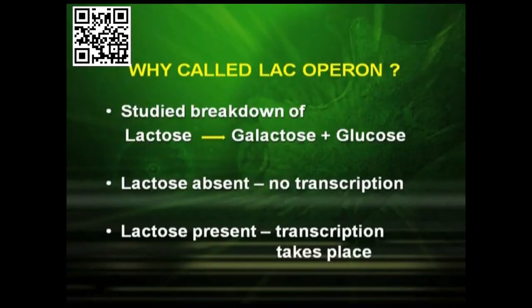Now why is it called the lac operon? In the lac operon, they studied the breakdown of lactose into galactose and glucose. Lactose is a disaccharide. When lactose is absent, there is no transcription, but when lactose is present, transcription takes place. So the regulation of gene expression in this example takes place in two conditions. The first is the switch off condition.